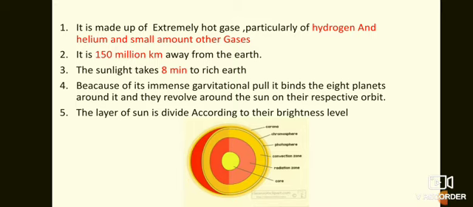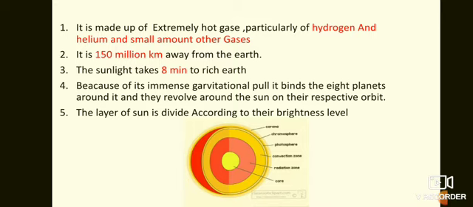Core is the innermost layer of the sun, and chromosphere and corona are the outermost layers of the sun. You can see in this diagram also, corona is the outermost layer of the sun and core is the innermost layer.